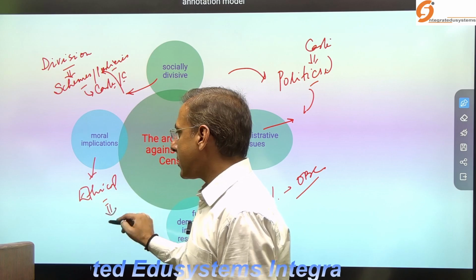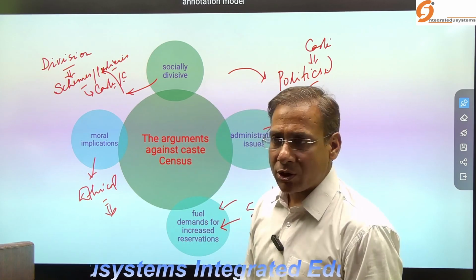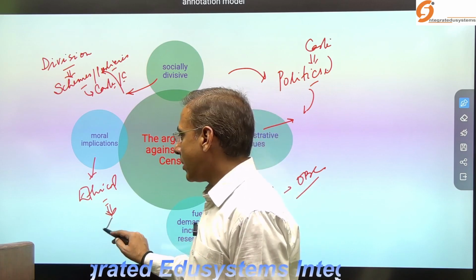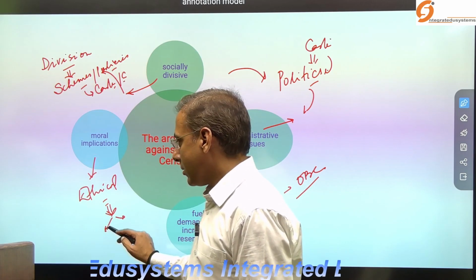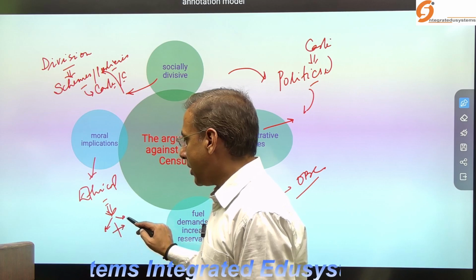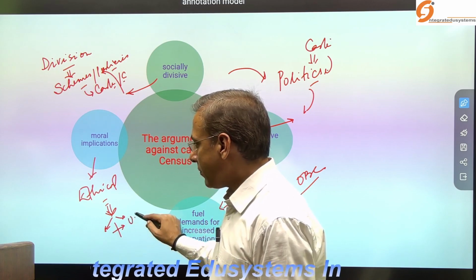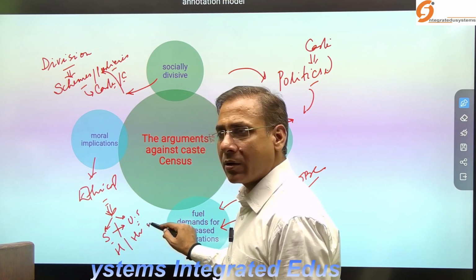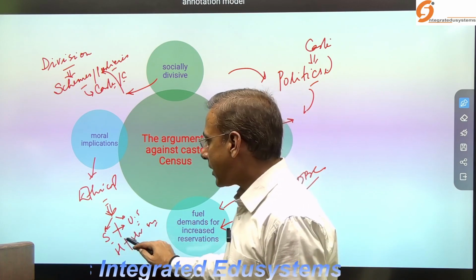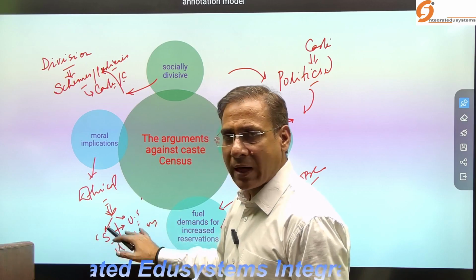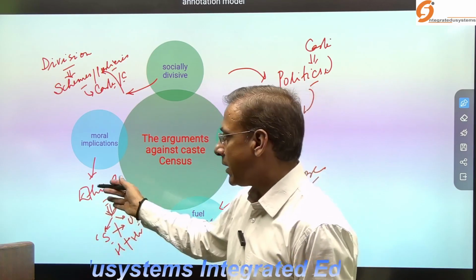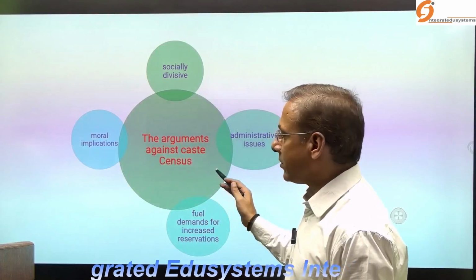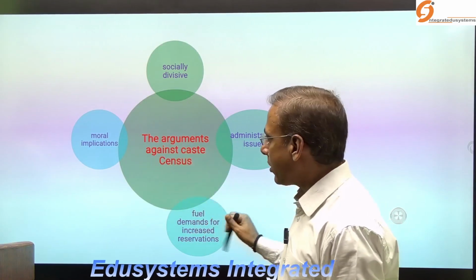Because of the caste revelations, a great divide may be created within the society between the underserved and the served, the haves and have-nots. It may create a gap because absolute figures are produced, so it may raise ethical concerns also. Various people are saying that this should not be allowed.